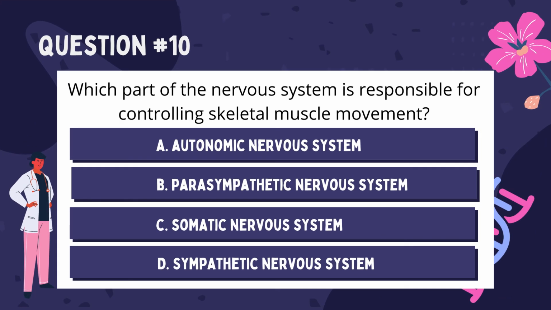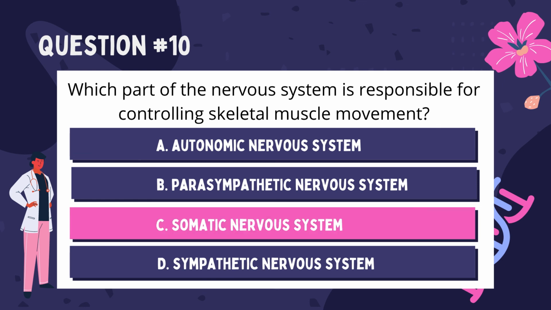Last number, number 10. Which part of the nervous system is responsible for controlling skeletal muscle movement? A. Autonomic nervous system, B. Parasympathetic nervous system, C. Somatic nervous system, D. Sympathetic nervous system. The correct answer is letter C.